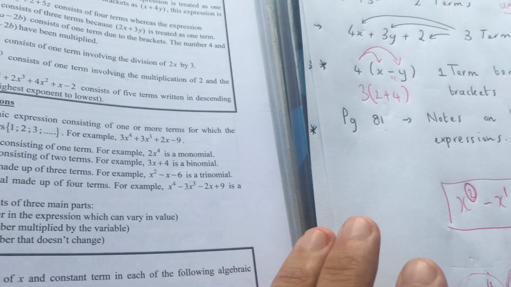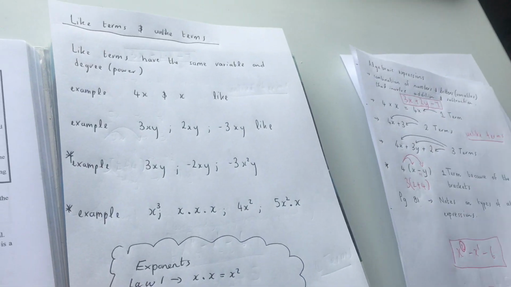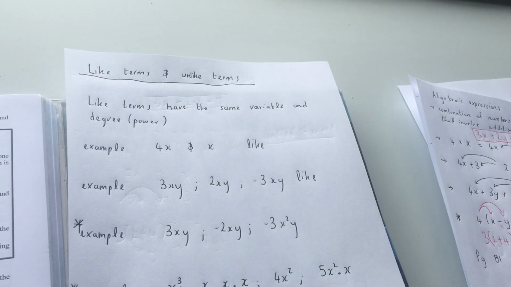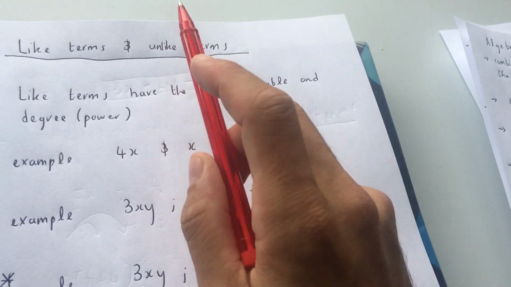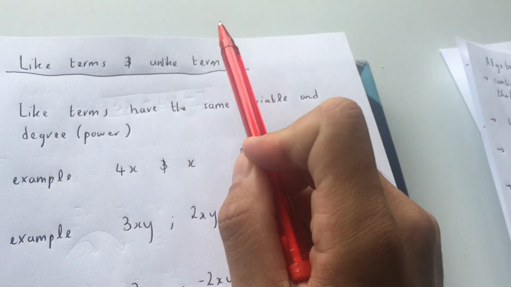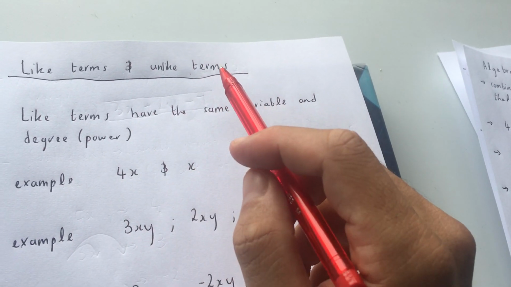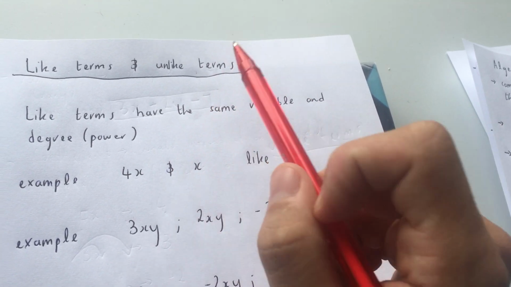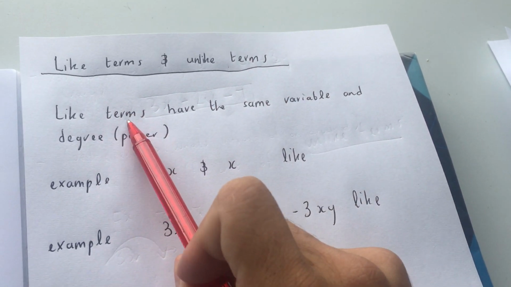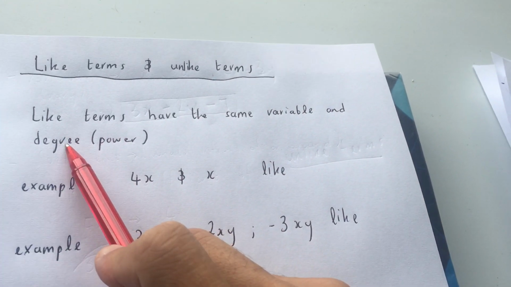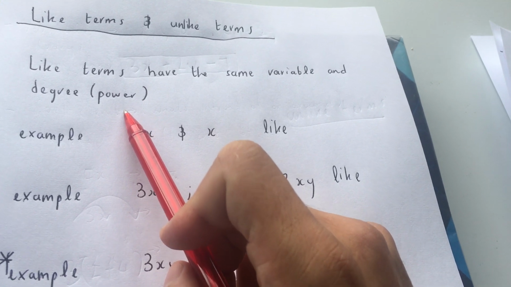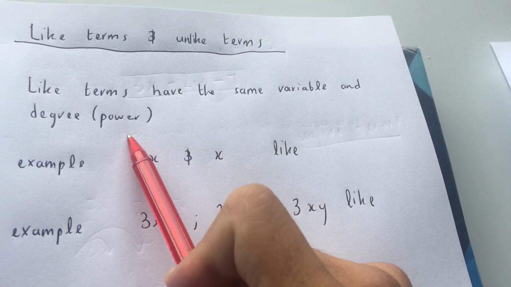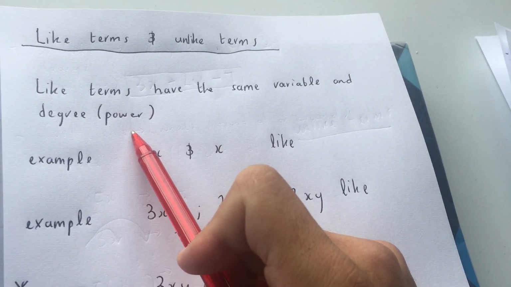All right, now here's the most important stuff. So that was just my intro, like introducing you to algebra. Right, here's the most important stuff we need to know. Okay, like and unlike terms. In algebra, we can only add like terms. It's very important. It's the golden rule of algebra. We can only add like terms. So like terms have the same variable and degree. The book says degree. If I was in class with you guys, I would call it power. But because I'm recording now, I will call it a degree. But we keep it simple. It's the power. Okay.